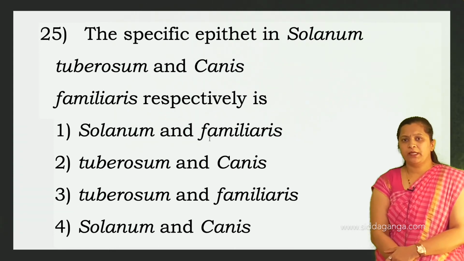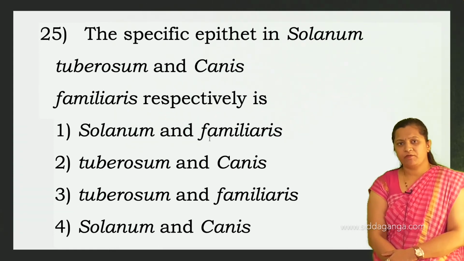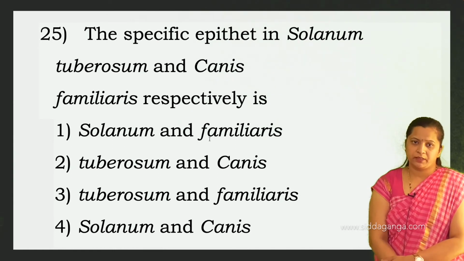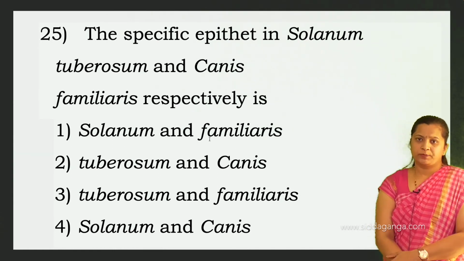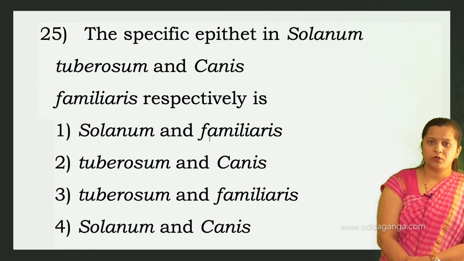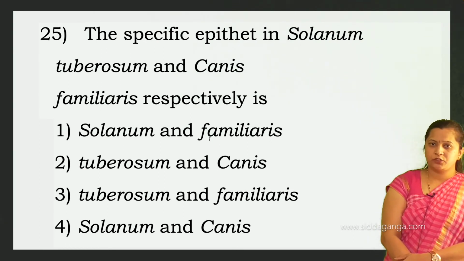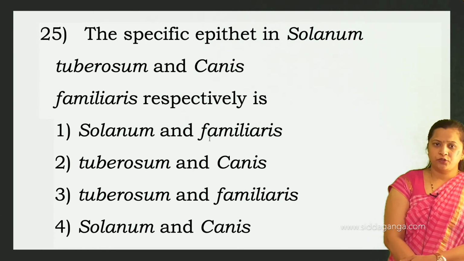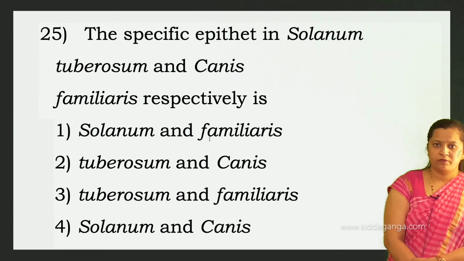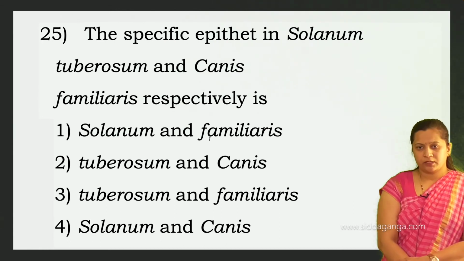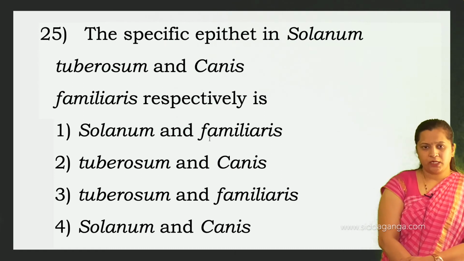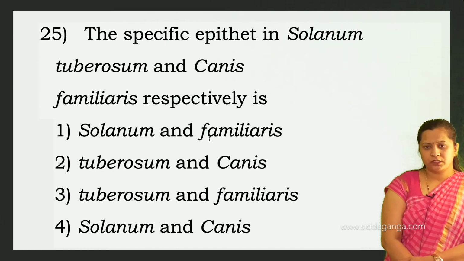In Canis familiaris, Canis is the generic name and familiaris is the specific epithet. So tuberosum and familiaris are the specific epithets.